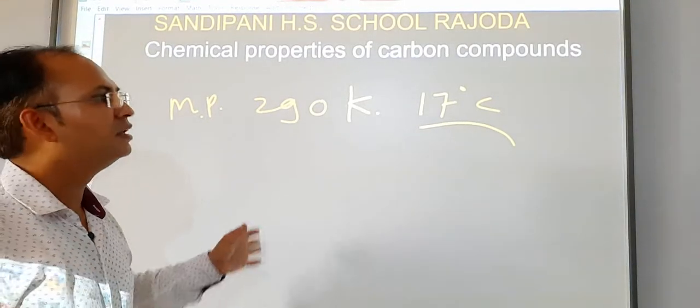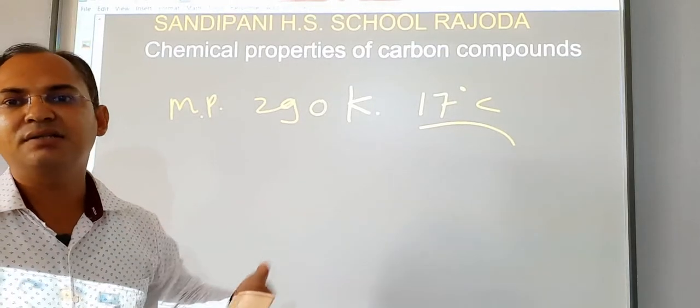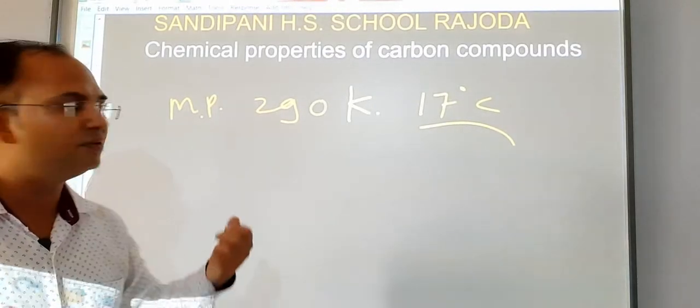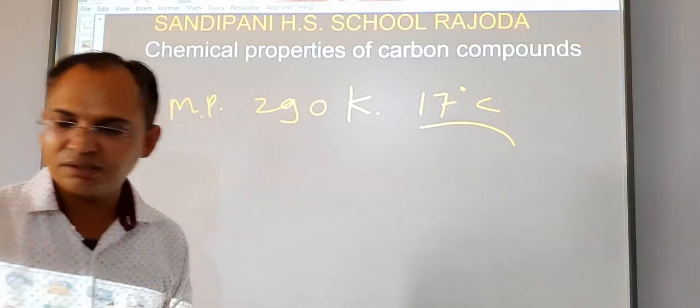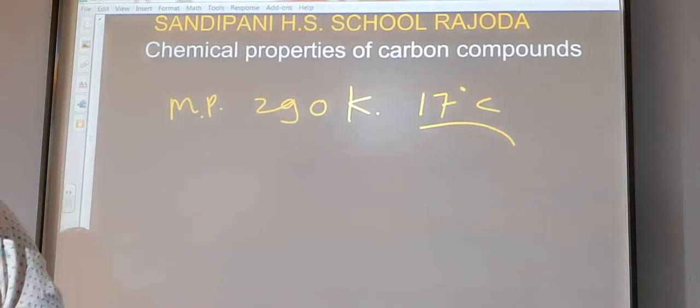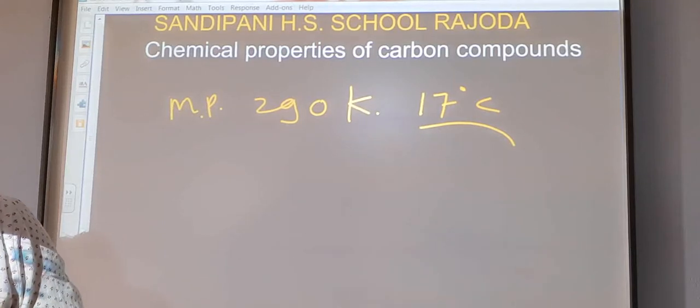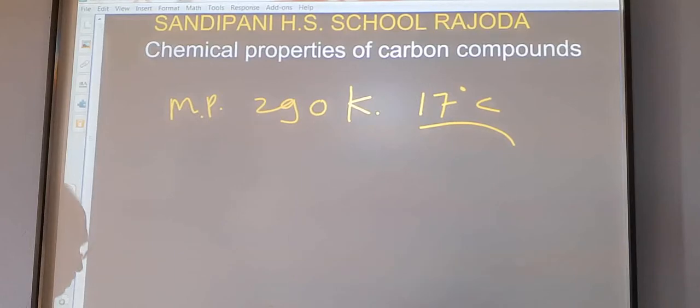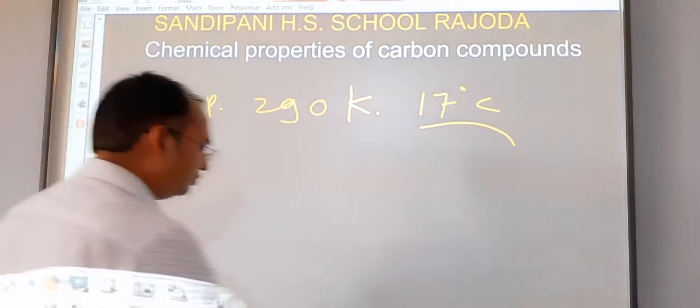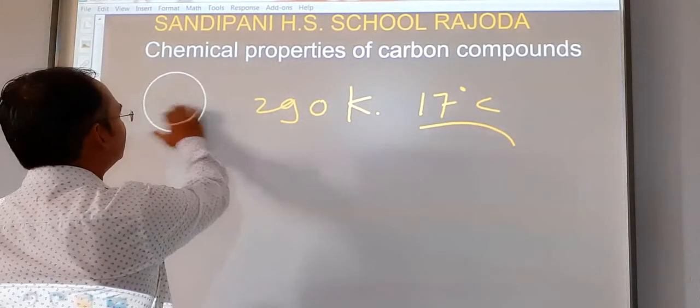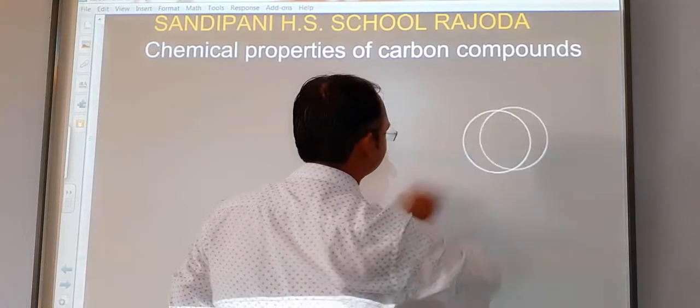That is why it is also known as glacial acetic acid, because it shines like a glacier. Now we will see its chemical properties, its reaction with other things. So we will see its reaction with ethanol, how it reacts with ethanol and what product it forms.